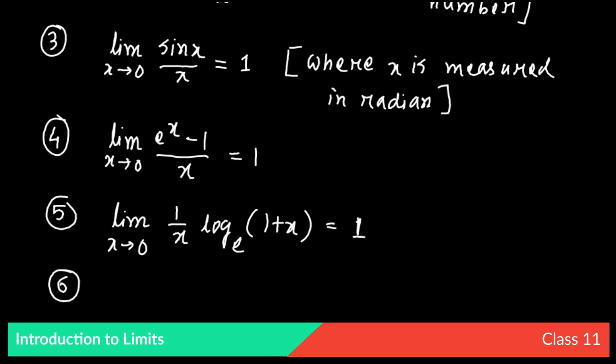Number 6: the limit as x tends to 0 of (1 plus x) to the power 1 by x is e.